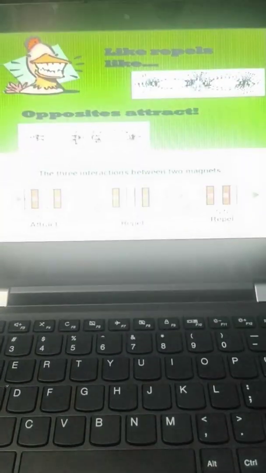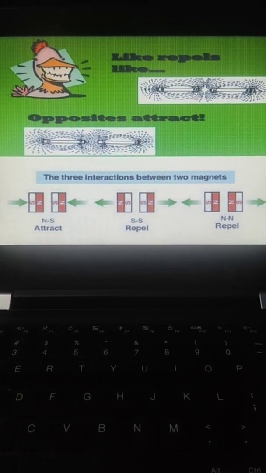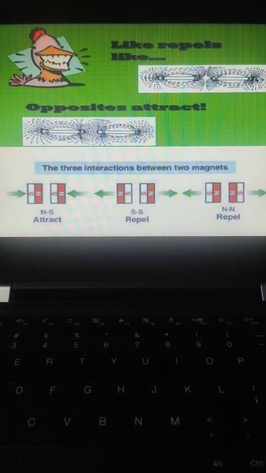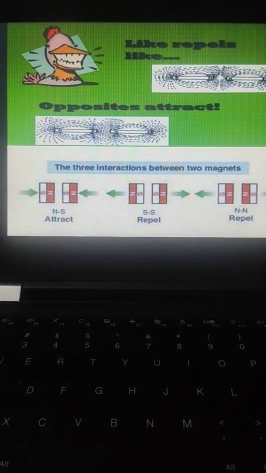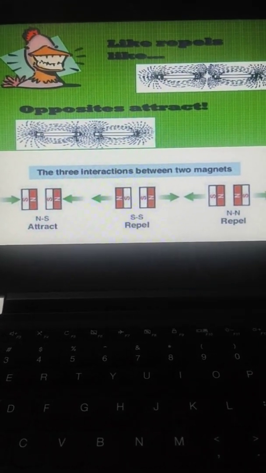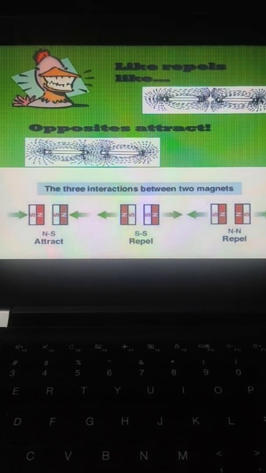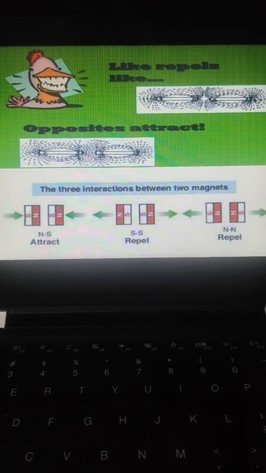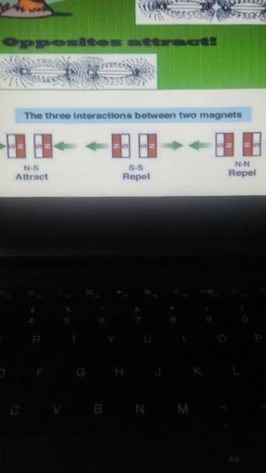Now comes magnetic properties. The very first is like poles repel and unlike poles attract. So first of all, what is the meaning of like? Means same, that is north-north and south-south. So if we are bringing two north poles together, they will repel, and if we are bringing unlike poles, means opposite, then they will attract. That is, if we are bringing one south pole and one north pole, they will attract each other.